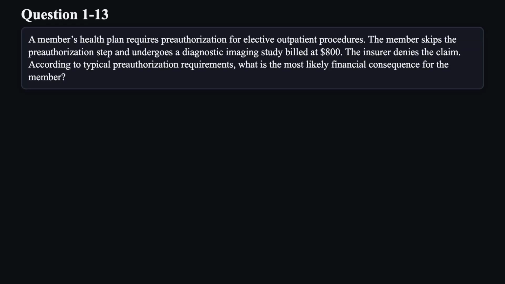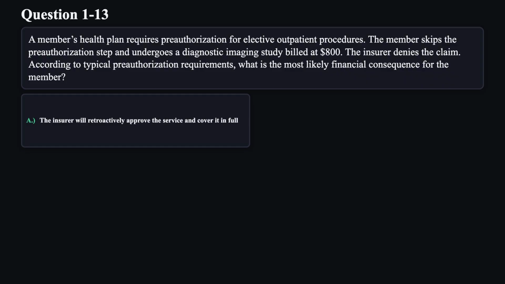Question 13. A member's health plan requires pre-authorization for elective outpatient procedures. The member skips the pre-authorization step and undergoes a diagnostic imaging study billed at $800. The insurer denies the claim. According to typical pre-authorization requirements, what is the most likely financial consequence for the member?